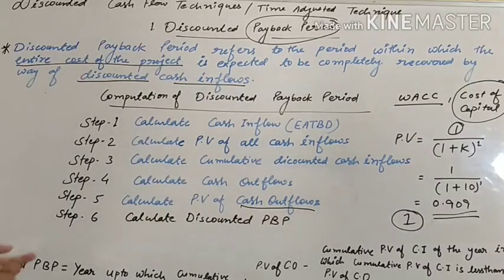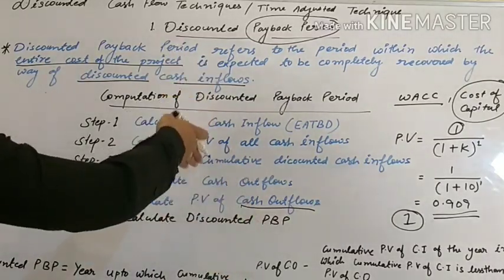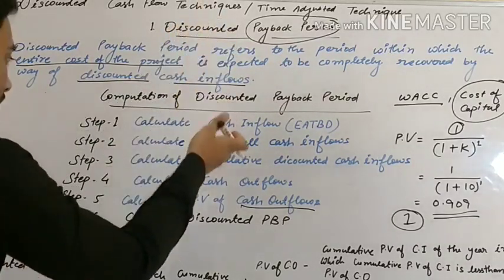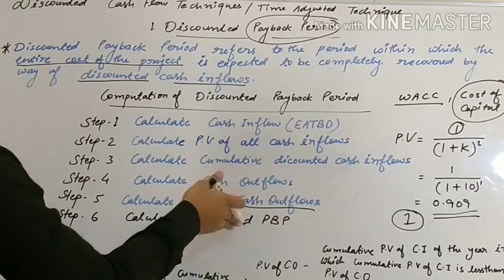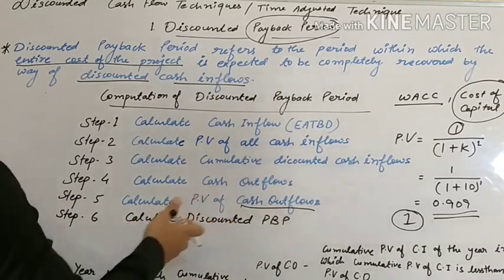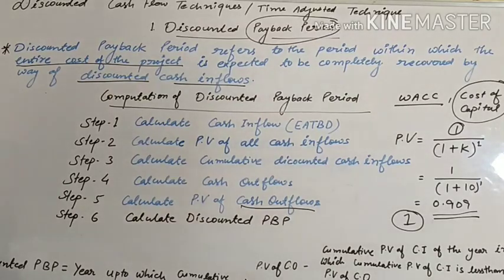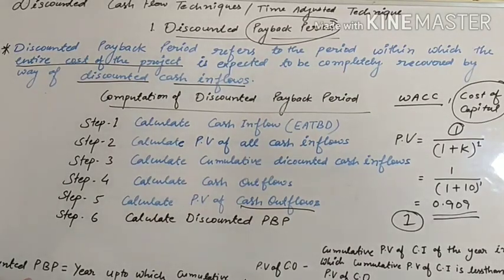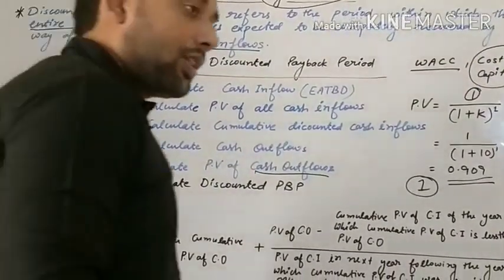Now see this step 6. Calculate discounted payback period. First we have to calculate cumulative discounted cash inflow and PV of cash outflow. After that you will find out the discounted payback period. Let's see what is the formula for discounted payback period. Okay, before going through the formula, I am writing some data by which you could understand easily.